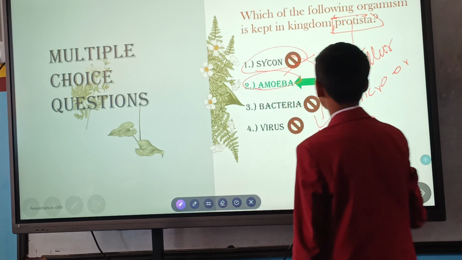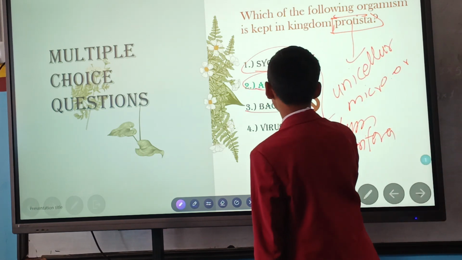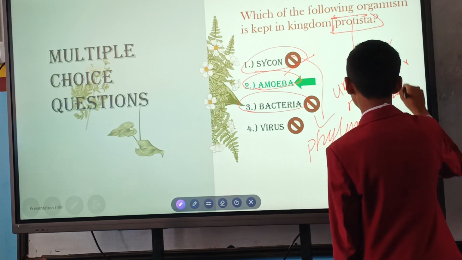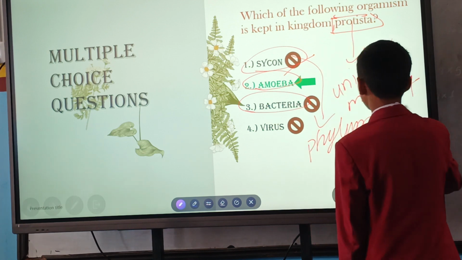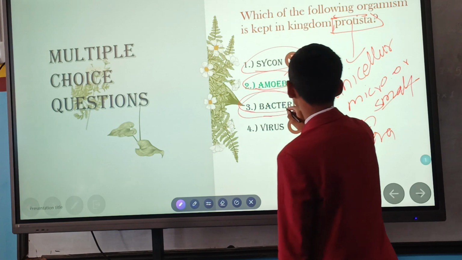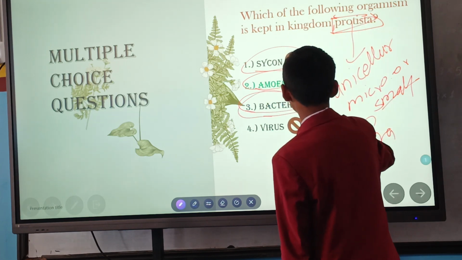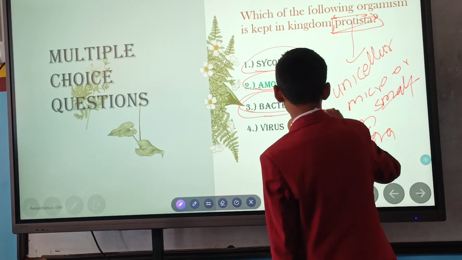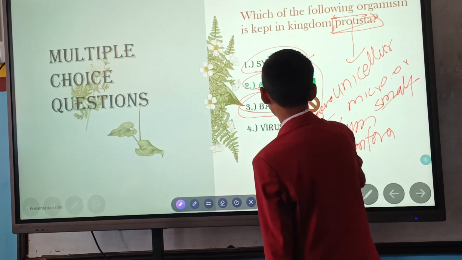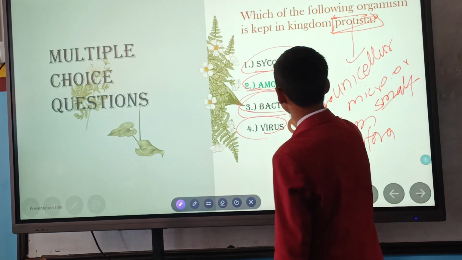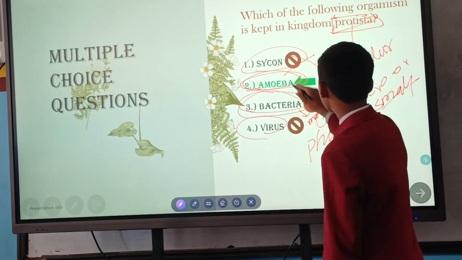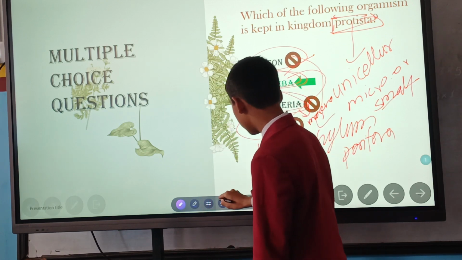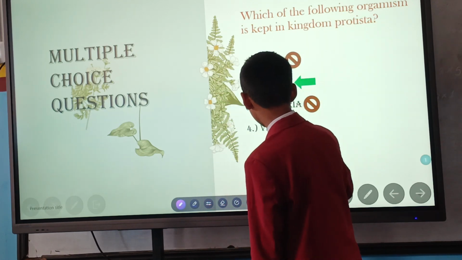Amoeba is given here; I will talk about it later on. Bacteria are smaller microorganisms, and they are in the kingdom Monera. Virus is also not the answer. So the last option is amoeba. Amoeba is a species of kingdom Protista.